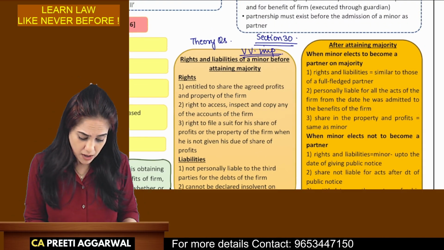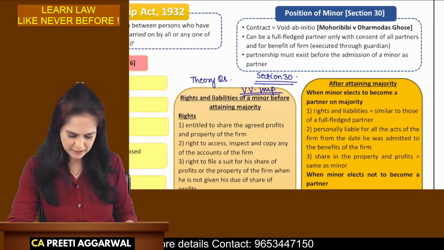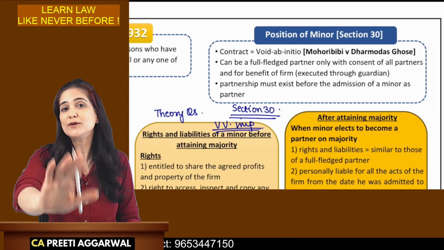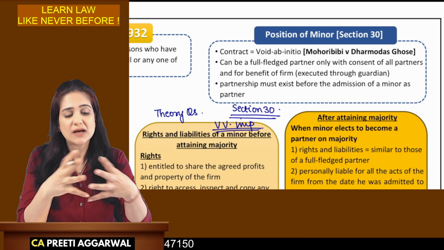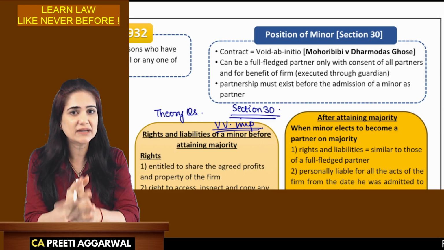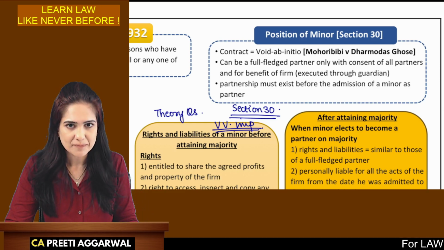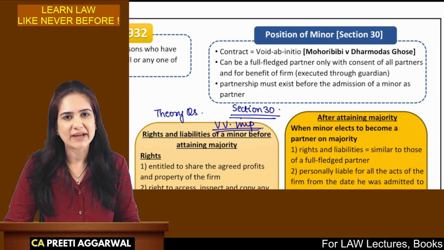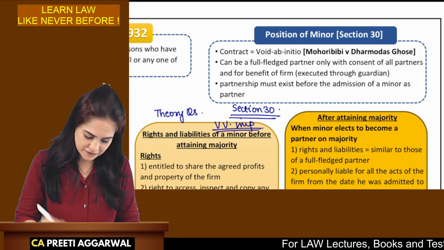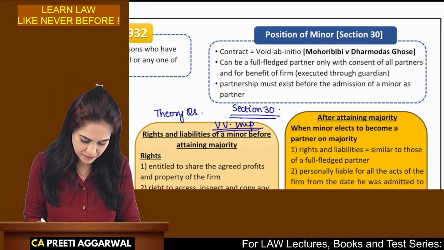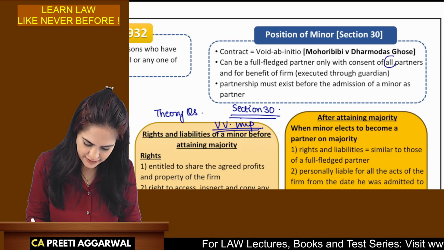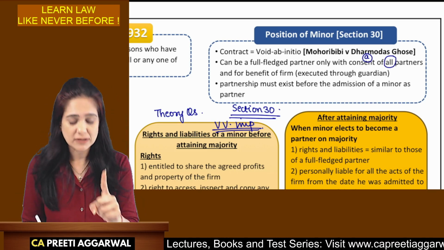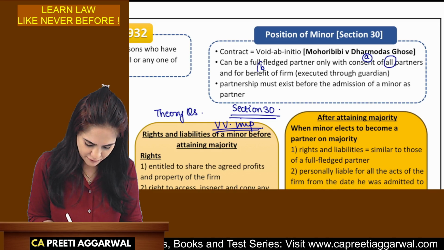Now, can a minor be admitted as a partner? Ideally, no, because partnership is the result of an agreement and a minor cannot enter into an agreement. However, there are certain exceptional cases where a minor can be admitted as a partner. There are certain requirements also. The first is that you need the consent of all the partners. So with the consent of all the partners, a minor can be admitted for the benefit of the firm.